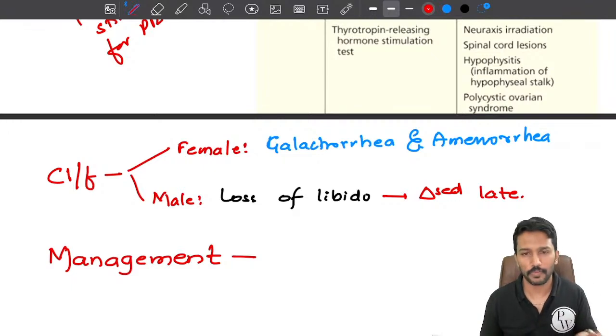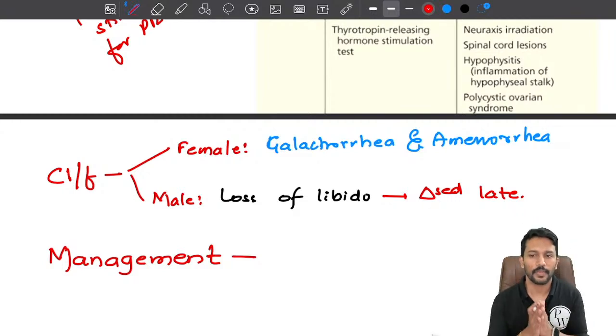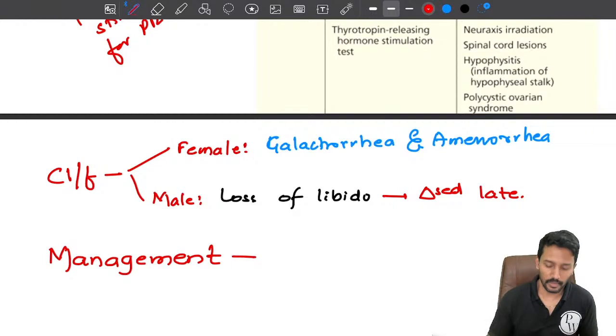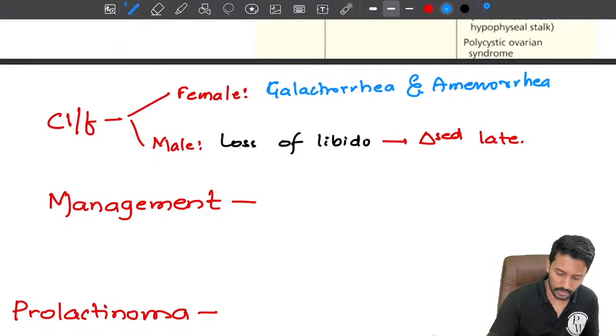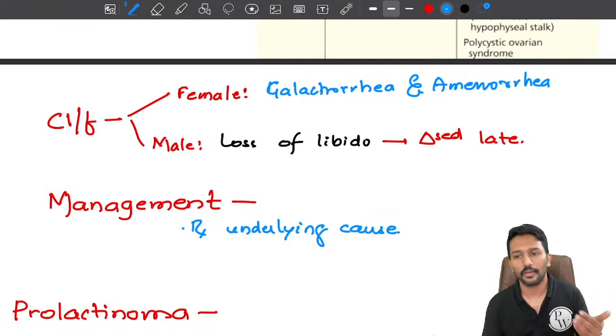to the hospital. But a female, the moment she notices that galactorrhea is there, that there is something abnormal, she will seek medical attention. Okay, so once you have recognized that the patient has got hyperprolactinemia, how would you treat? Obviously we have to treat the underlying cause. If the underlying cause is a drug which is responsible for it, withdraw the drug. If there is a dopamine antagonist, stop it. If there is a treatable physiological cause, treat it.